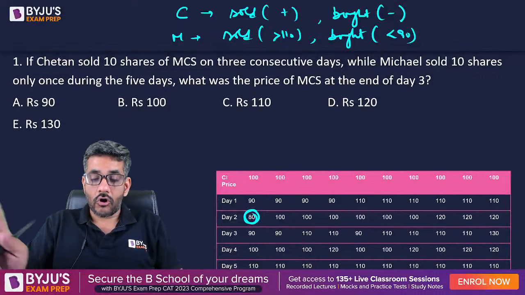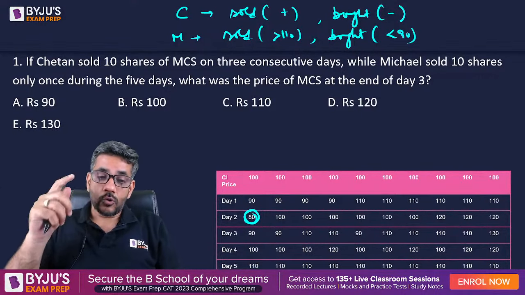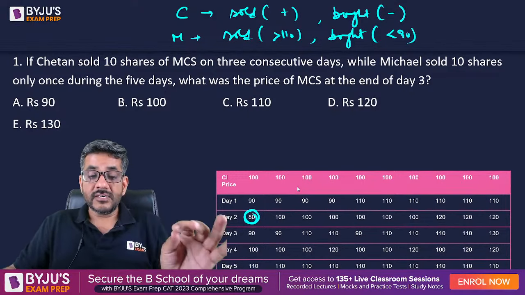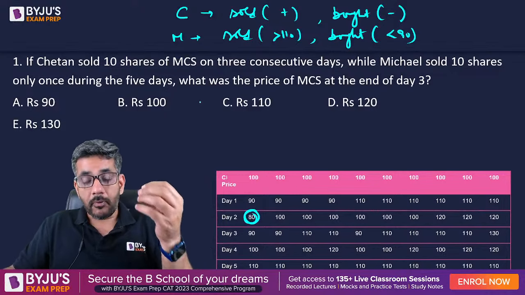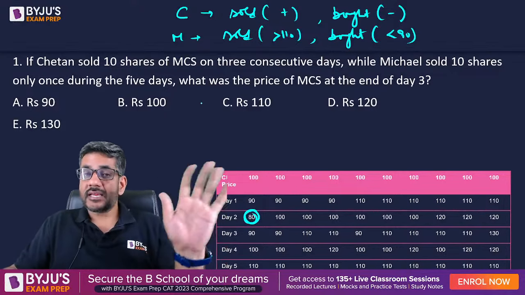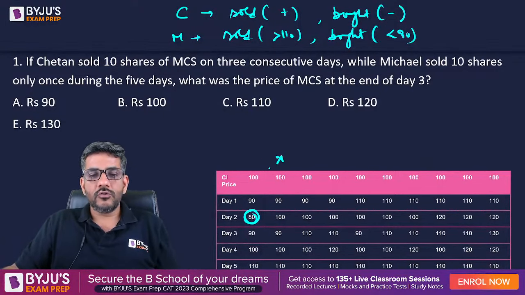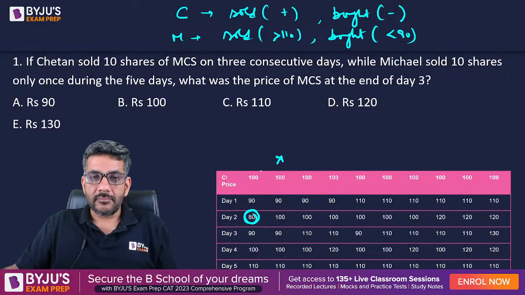If you look at all these cases carefully, this is the only case in which the price has gone below 90. So the first case is the only case in which Michael might have bought the shares. In all other cases, either he did not do anything. For example, here, Michael would not be able to do anything because the price never went above 110 and never went below 90. Michael did not play a role here.